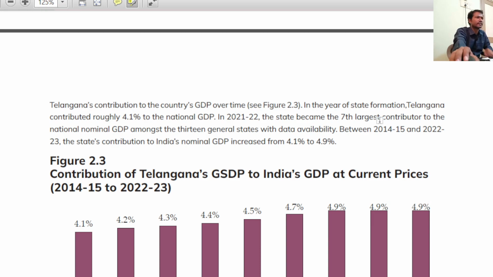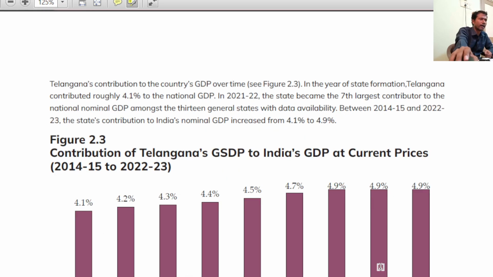If you look at this bar diagram, in 2014-15, what is this bar, sir? It is Telangana's GSDP contribution to Indian GDP. So we all know Telangana is also part of India. Compared to all the states, almost some 13 general states are there. Anyway, the number is also not important. In the 13 general states, what is Telangana's contribution to India's GDP?